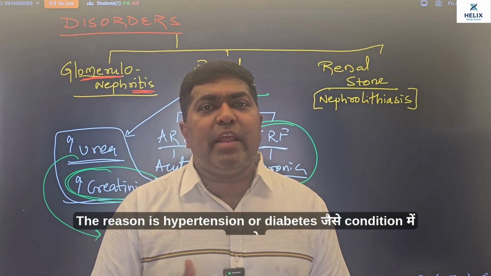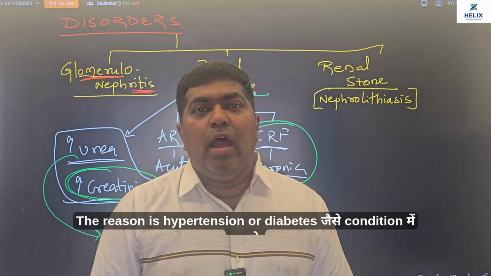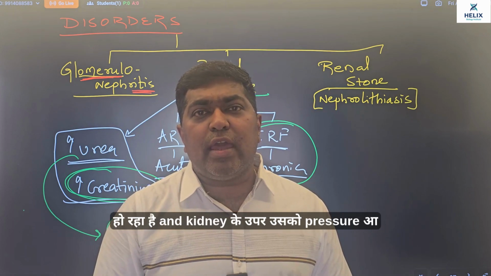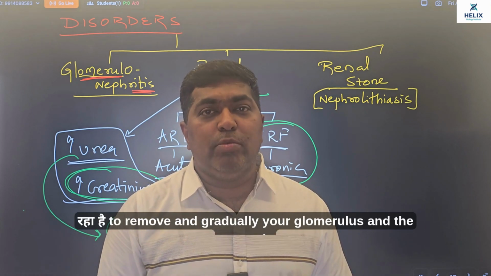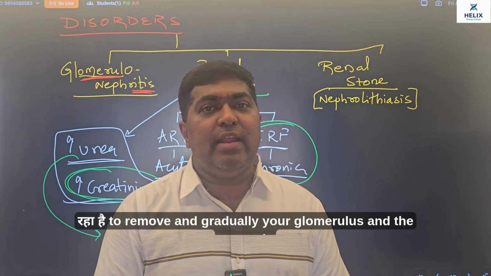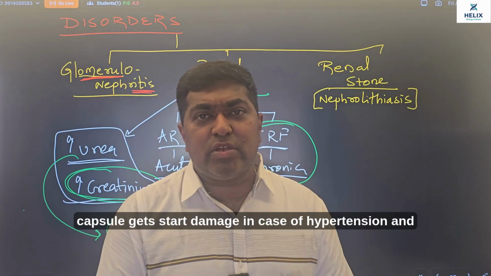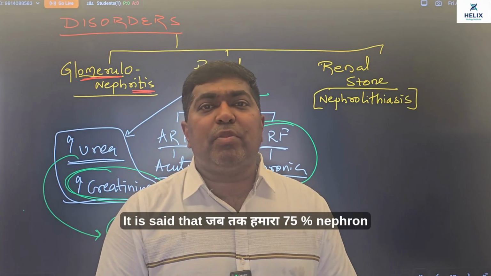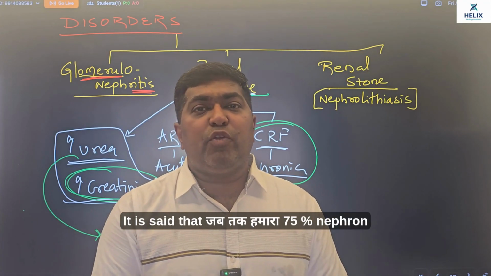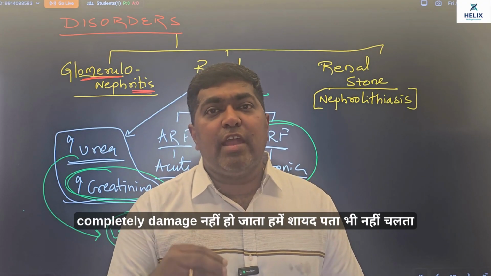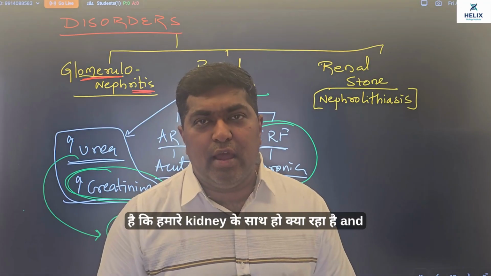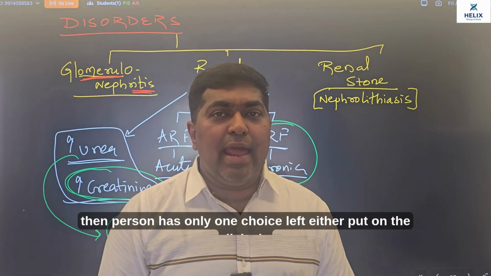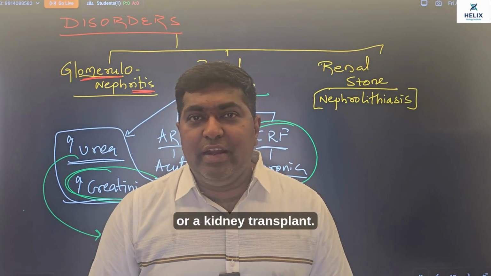The reason is hypertension और diabetes जैसी कंडीशन में आपके ब्लड का विस्कोसिटी बढ़ रहा है, आपके ब्लड का कंपोजिशन चेंज हो रहा है, and किडनी के ऊपर उसको प्रेशर आ रहा है to remove, and gradually your glomerulus and the Bowman's capsule get started damaged in case of hypertension, and you will suffer from renal failure. It is said that जब तक हमारा 75% नेफ्रॉन completely damage नहीं हो जाता, हमें शायद पता भी नहीं चलता है कि हमारे किडनी के साथ हो क्या रहा है. And then person has only one choice left, either put on the dialysis or treat kidney transplant.